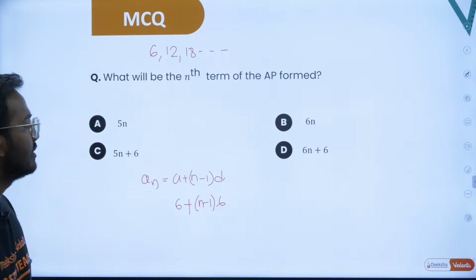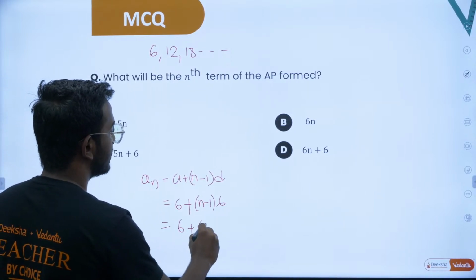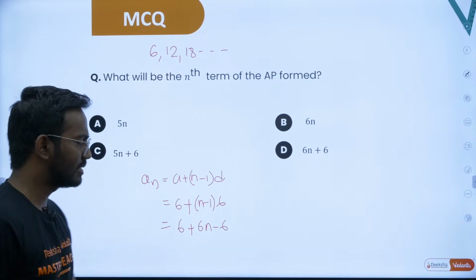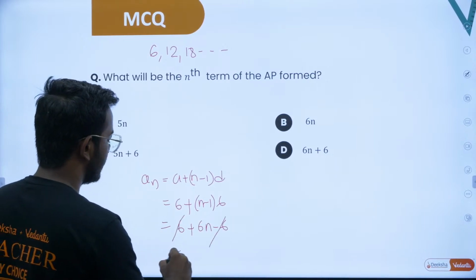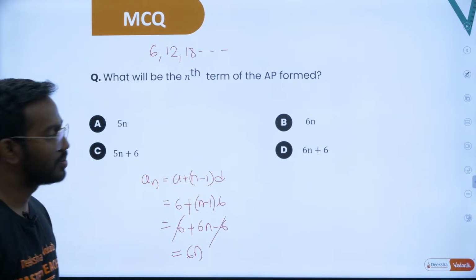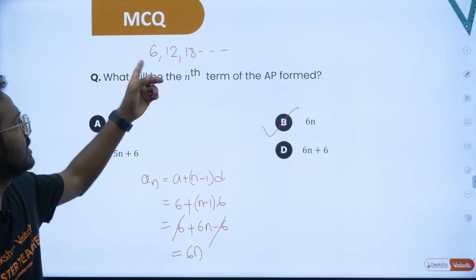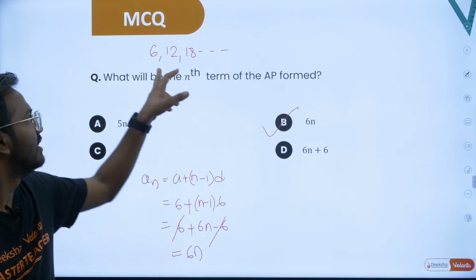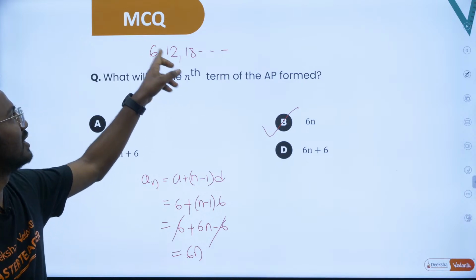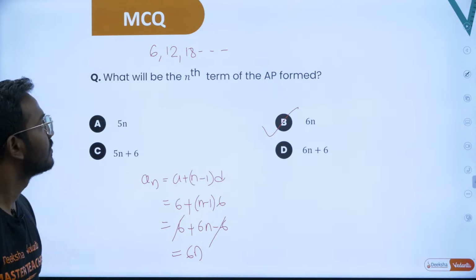So this will give you 6 plus 6n minus 6. Clearly these two get cancelled, so the answer is 6n. Which option is right? Option B. Very good. You can see 6, 12, 18 and so on are multiples of 6, so clearly they are 6n. This is how you can rectify them.